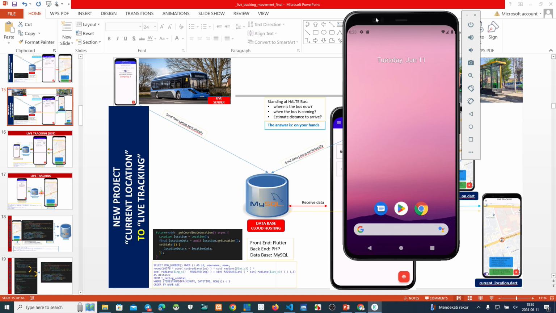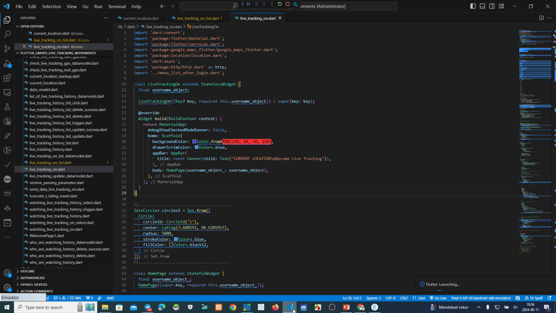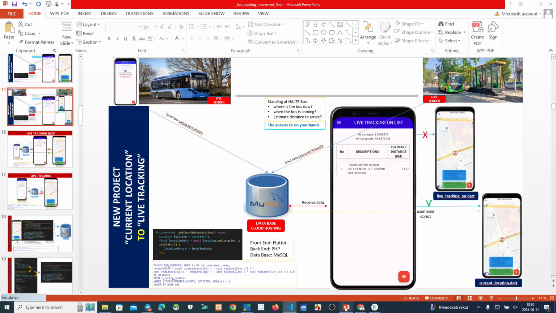So we move this one. There is no change. Maybe we wait, it is slow. Still running.